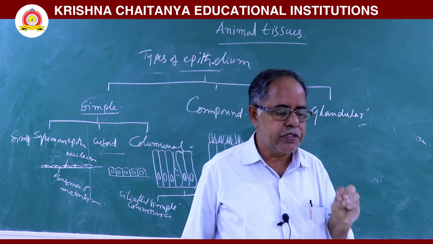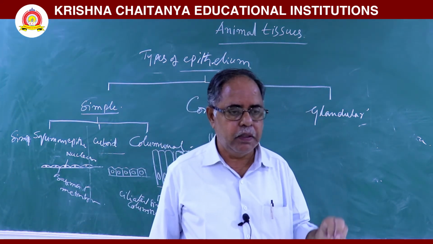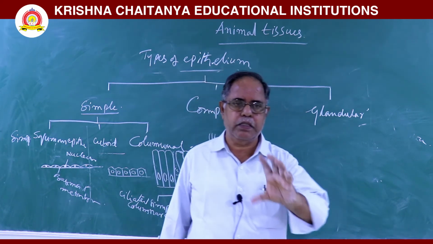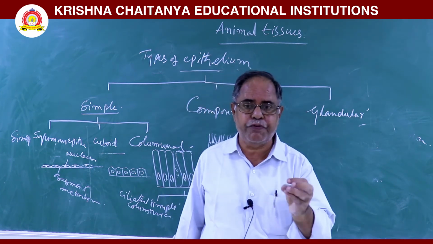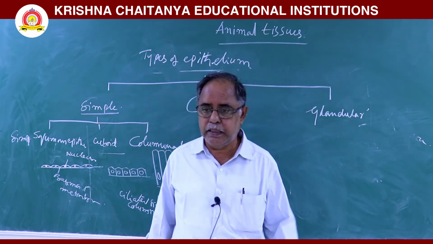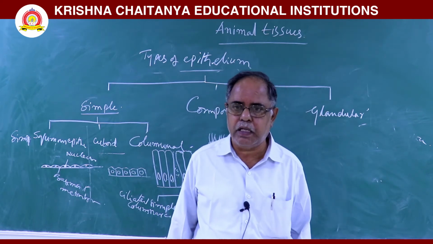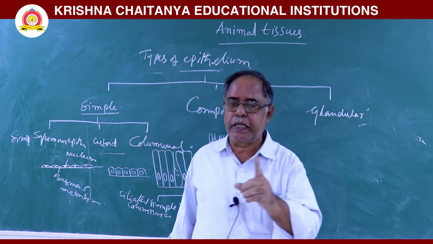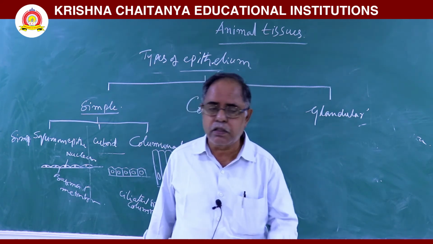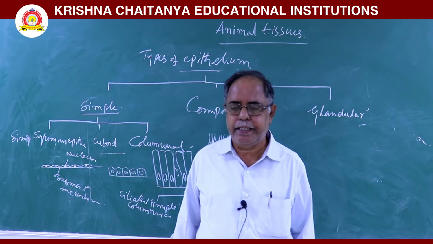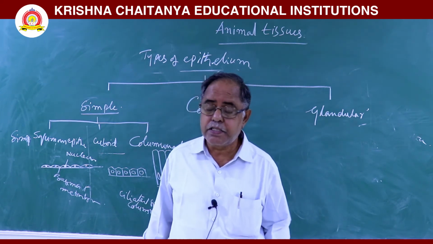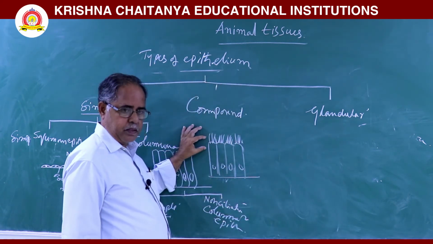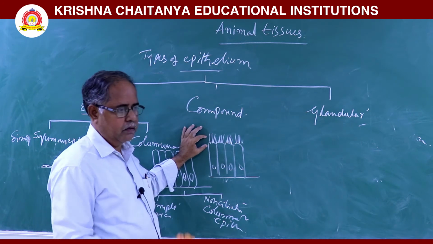This ciliated simple columnar epithelium is present in hollow organs. For example, the fallopian tube, the ventricles of the brain, the central canal of the spinal cord, and also in bronchi. In this ciliated epithelium, the free ends of the columnar cells have cilia.